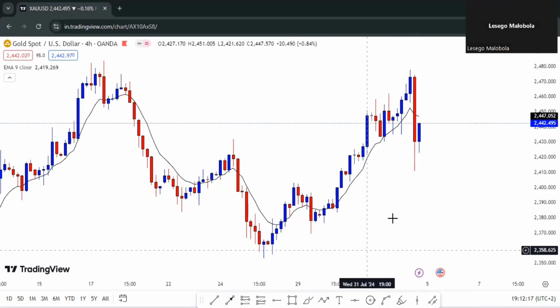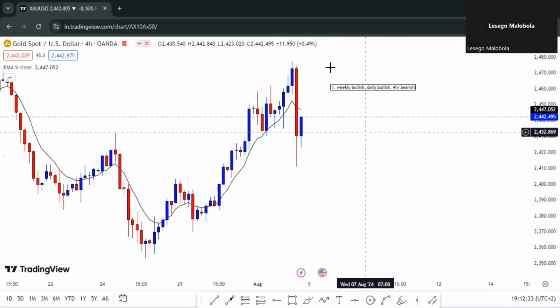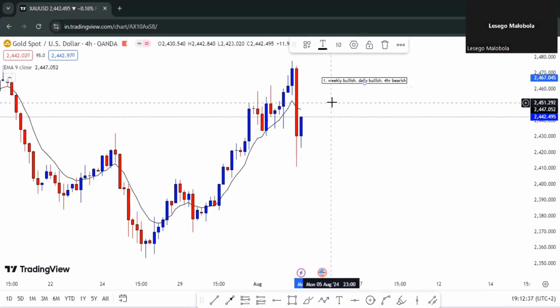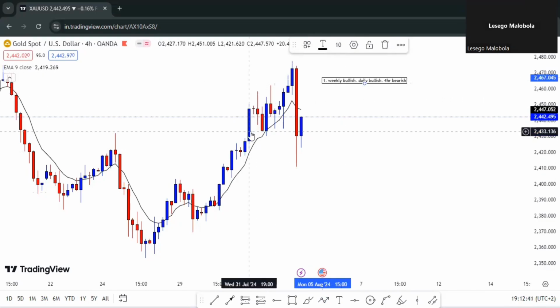So now what I'm gonna do is note it down. We know that on the weekly we are bullish, on the daily we are bullish, and on the 4-hour we are bearish. By looking at this, we can see that we are clearly looking for buys. Why? Because the weekly time frame and the daily time frame are bullish.